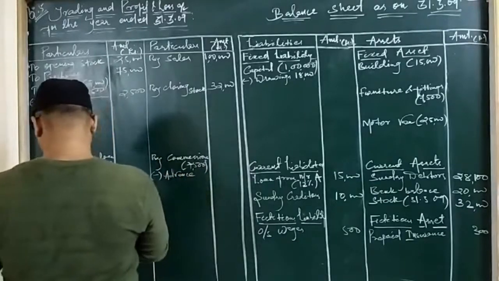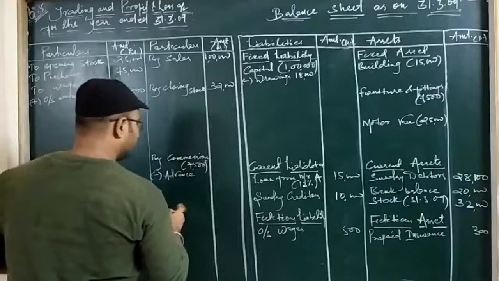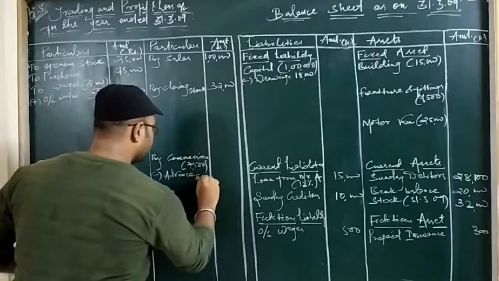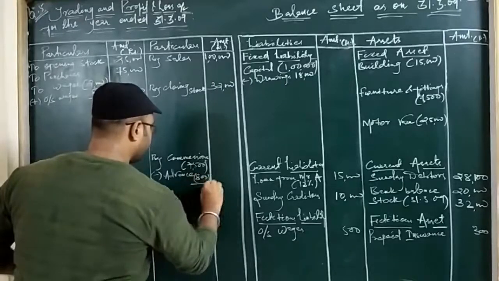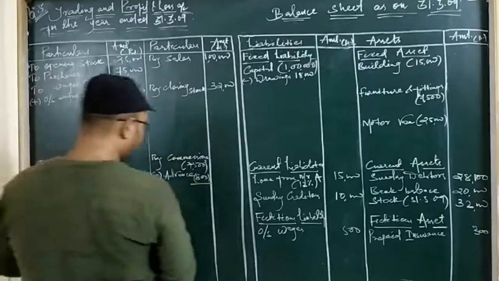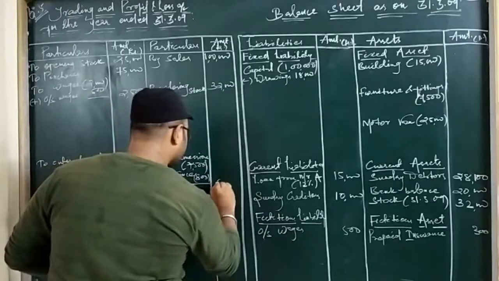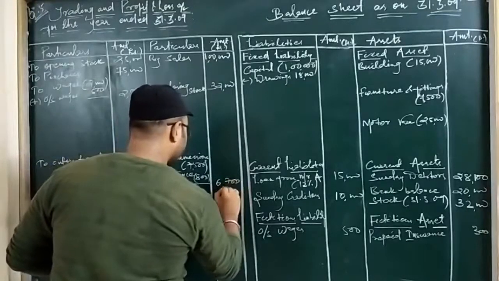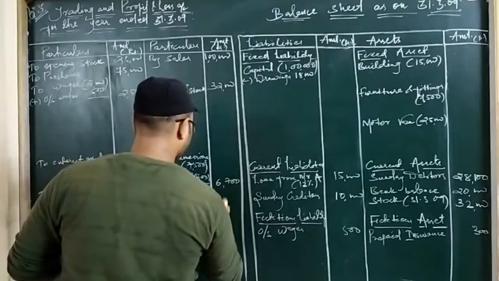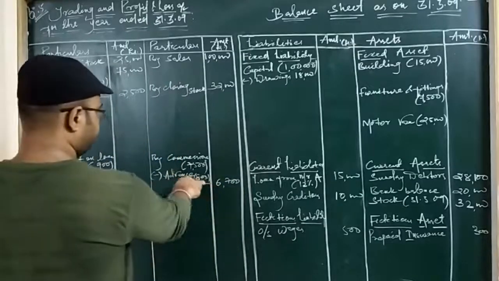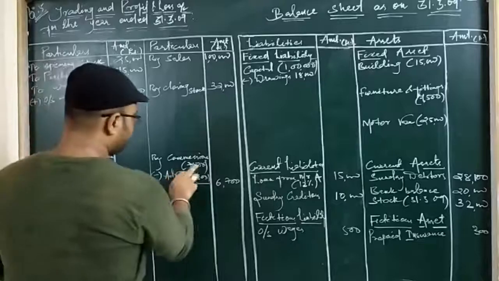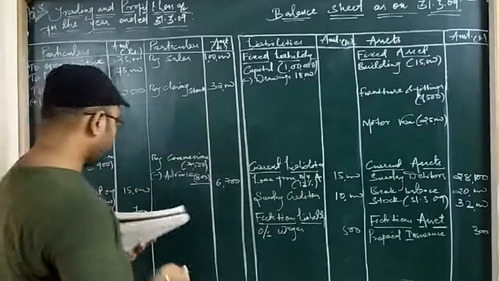So commission received in advance is 800 rupees. When you deduct 800 from 7,500, you get 6,700.